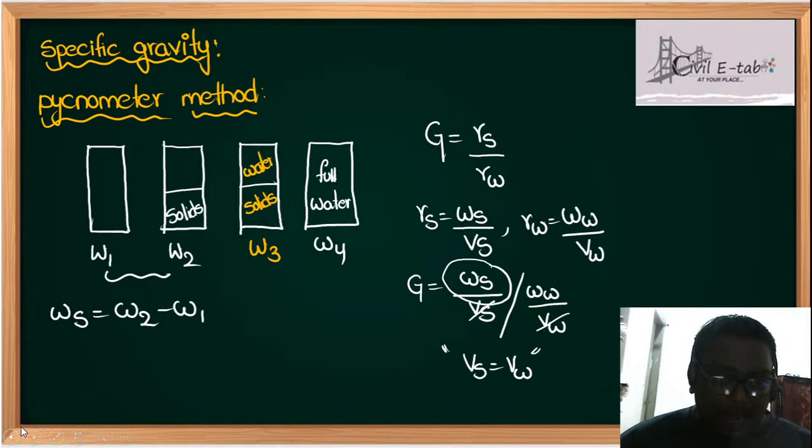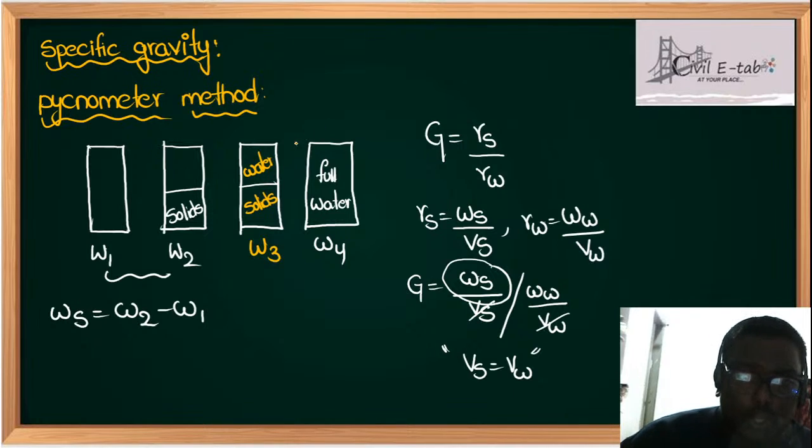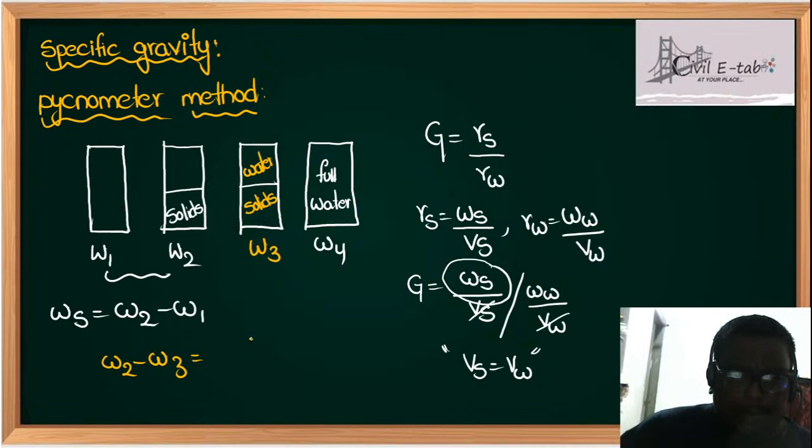Now you have to find out the weight of water that is occupied in the solids volume. Am I correct or wrong? See students, I'll tell you. What is W2 minus W3? It is minus weight of water.